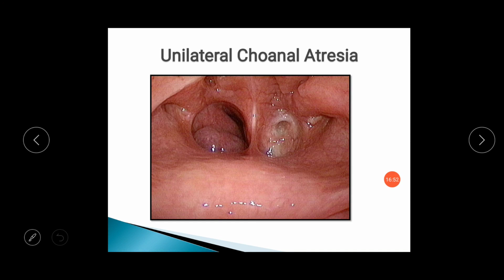So a child with bilateral choanal atresia can develop nasal obstruction with difficulty in breathing in the early days of life, and that can go into respiratory distress because of obligate nasal breathing. Such children may sometimes need tracheostomy to prevent the respiratory distress.